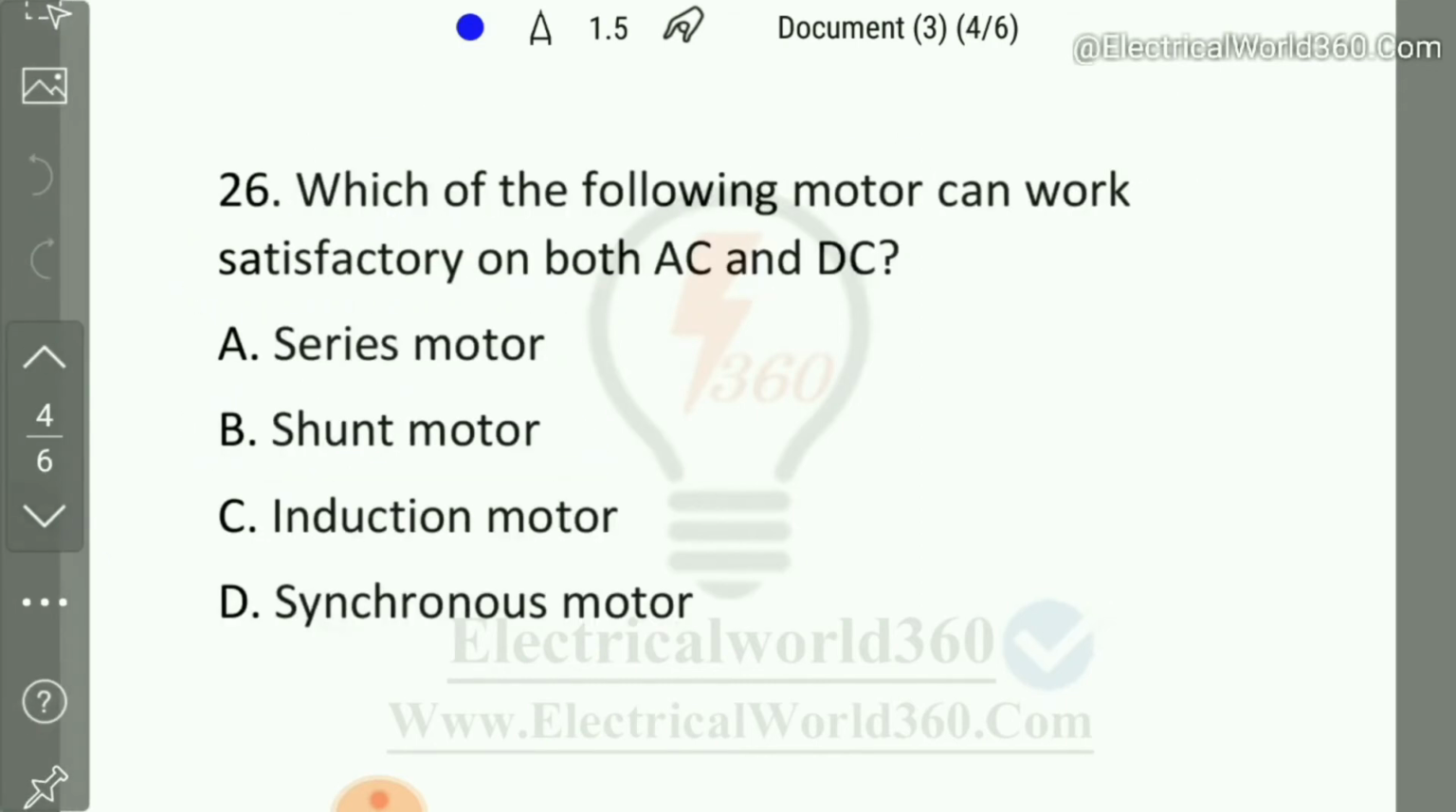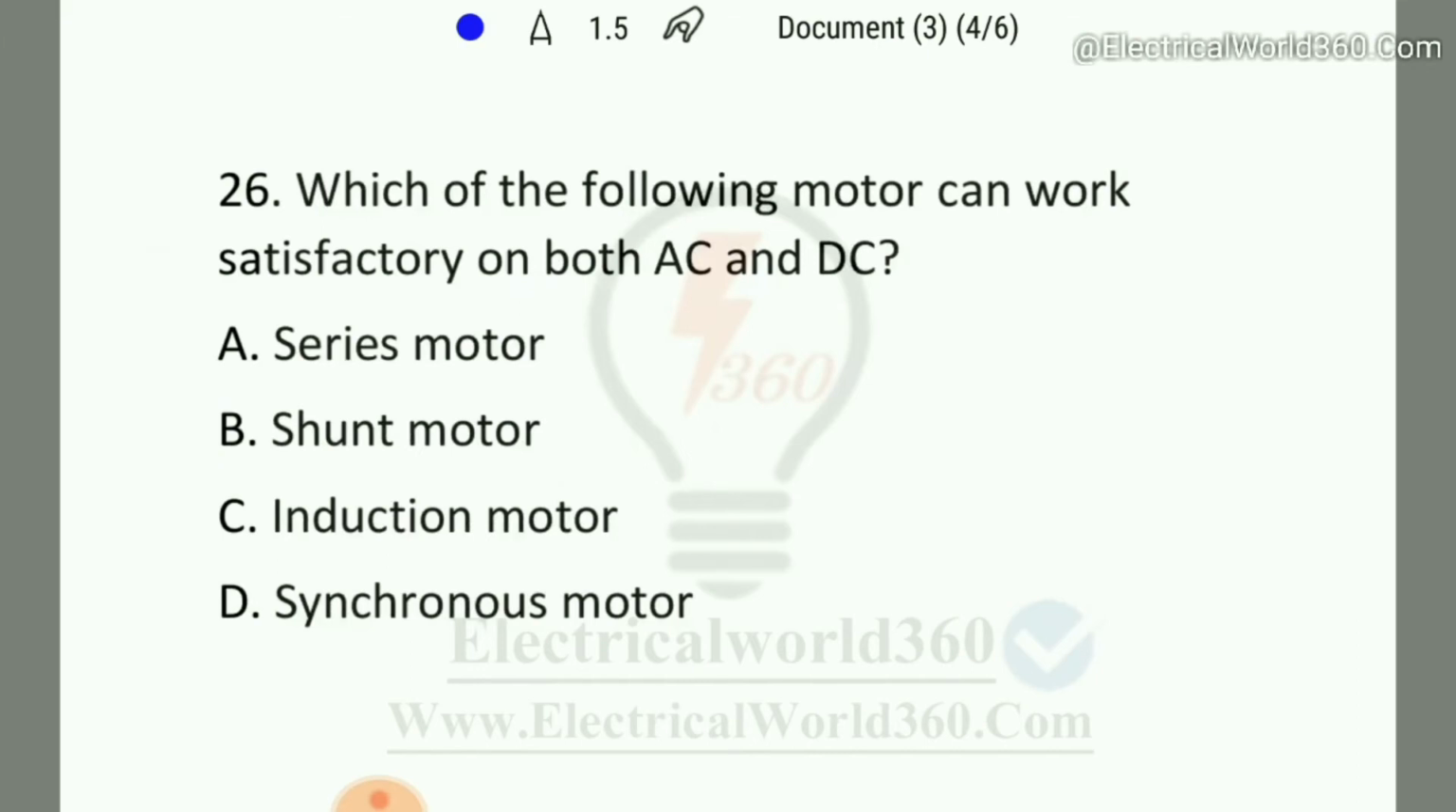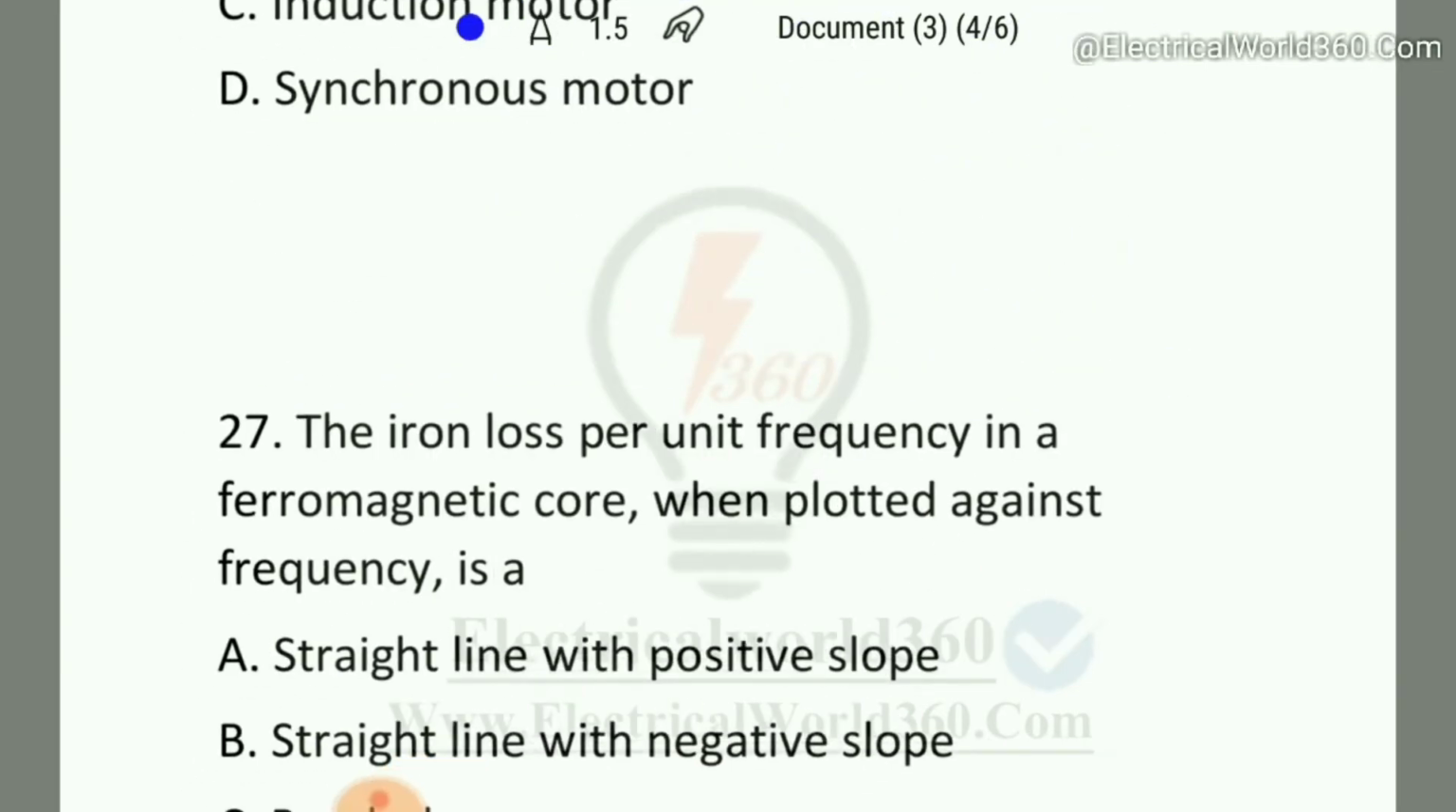Coming to the next question, question number 26. Which of the following motors can work satisfactorily on both AC and DC? Series motor, shunt motor, induction motor, or synchronous motor. Here option A is the right answer, that means the series motor. Series motors can work satisfactorily with DC as well as AC. On AC supply it will work as a universal motor, and it is known that AC series motors are also known as universal motors.